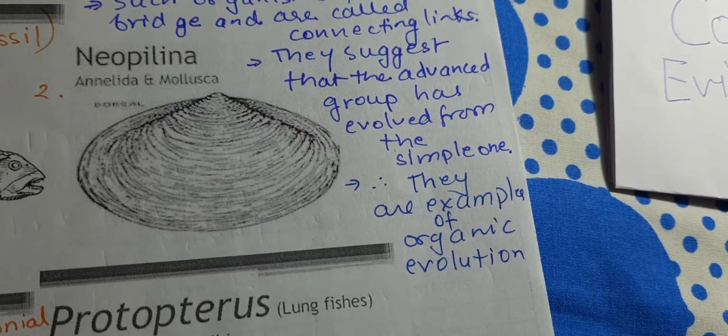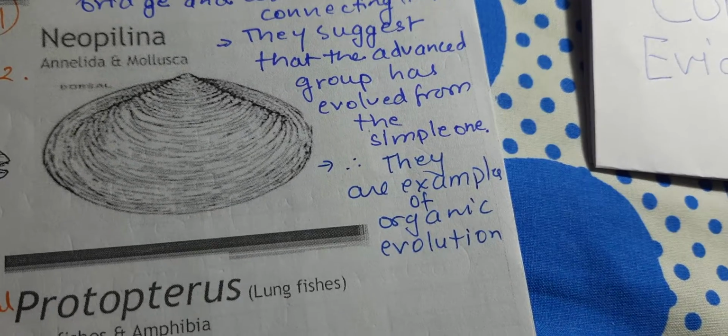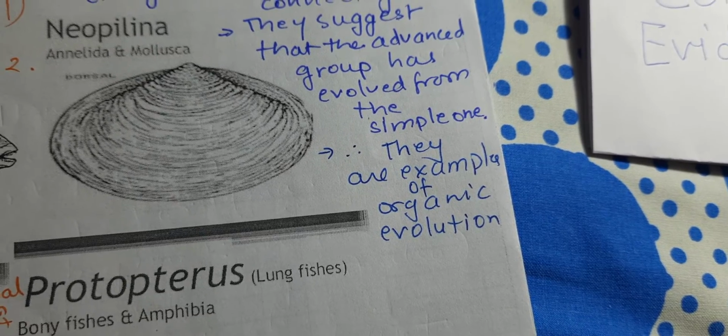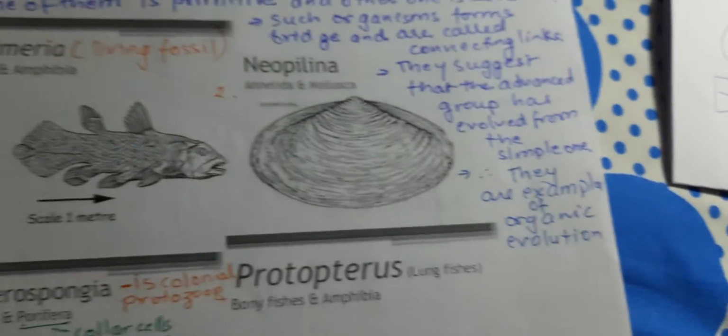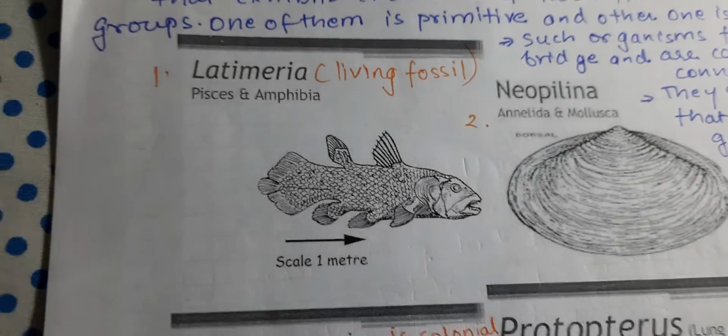the simple one, or you can say from the ancient one. They are examples of organic evolution. So there are so many examples. We'll just discuss them one by one.